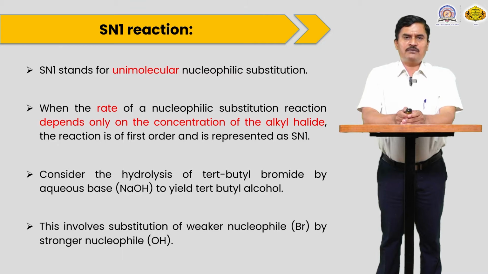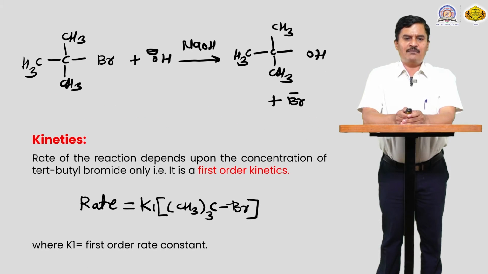Consider the hydrolysis of tertiary butyl bromide by aqueous NaOH. Only tertiary butyl bromide is involved in the rate determining step. That's why this reaction is known as an SN1 mechanism. This involves substitution of Br minus by a stronger nucleophile, OH minus. Tertiary butyl bromide reacts with OH minus, meaning NaOH, in aqueous condition and gives the substitution product, tertiary butyl alcohol.